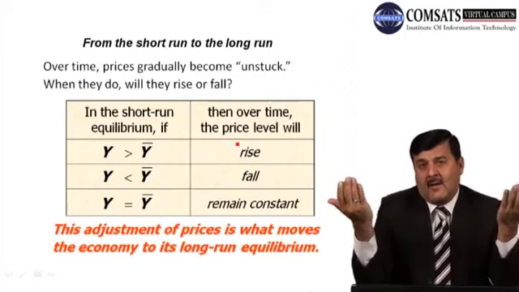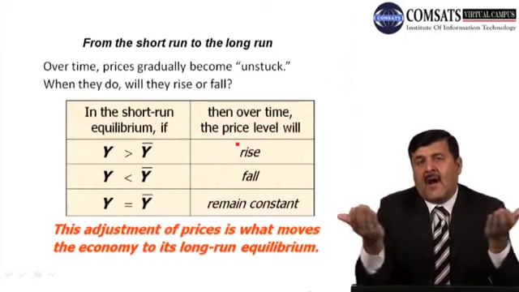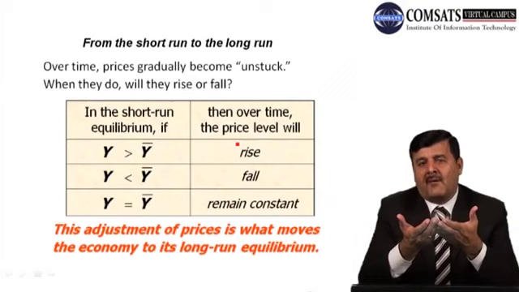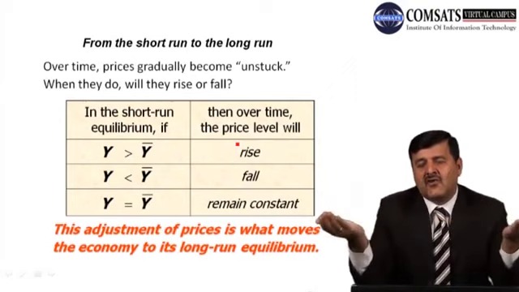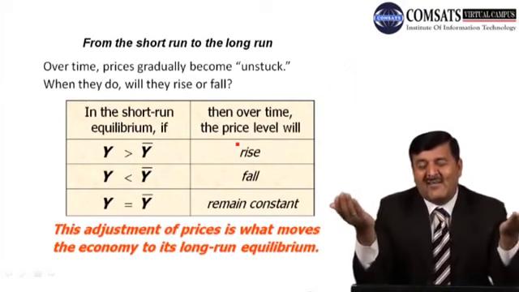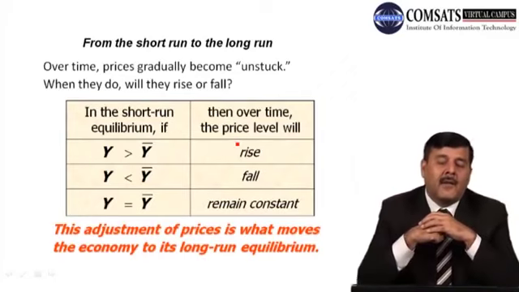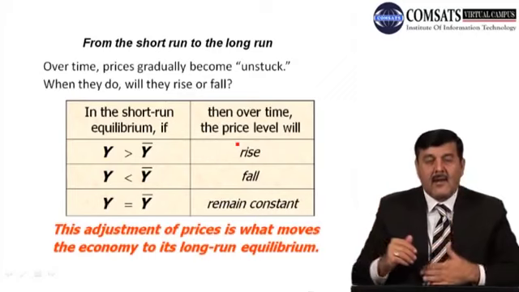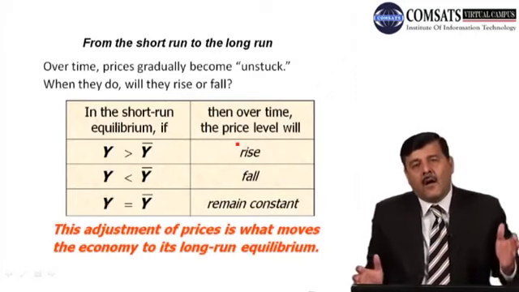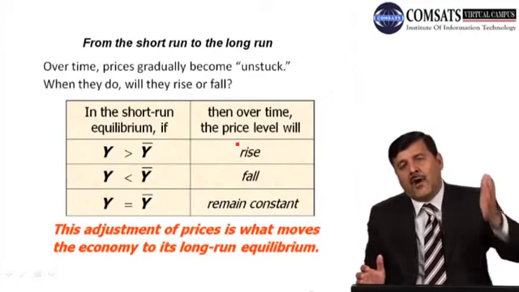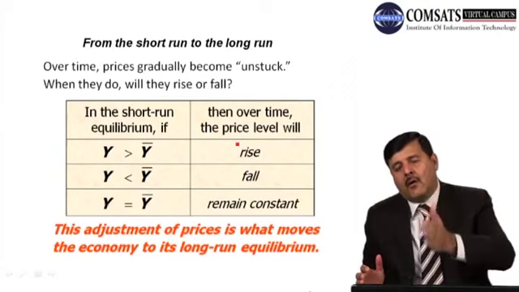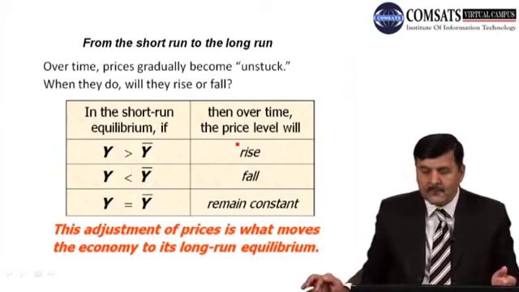But as long as Y is equal to Y bar, actual output is equal to its full employment level of output, there is no change in the price level. So this adjustment of prices is what moves the economy to its long run equilibrium, right? This is how the economy moves from a short run equilibrium to the long run equilibrium.